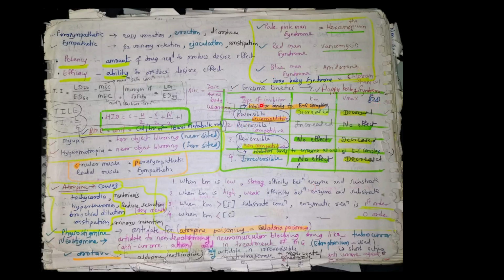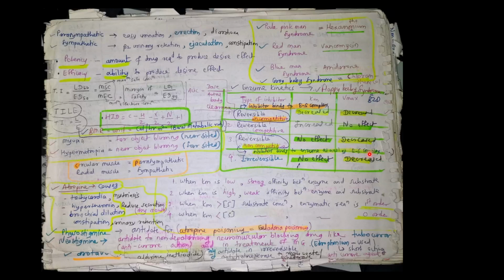See, types of inhibitor: there are 4 types: reversible uncompetitive, reversible competitive, reversible non-competitive, and irreversible. So Km and Vmax: reversible uncompetitive, decrease, decrease. Reversible competitive, increase, no effect. Reversible non-competitive, no effect, decrease. And irreversible, no effect, decrease. The important thing is that the reversible uncompetitive inhibitor binds to the enzyme substrate complex, and the reversible non-competitive inhibitor binds to the enzyme as well as the enzyme substrate complex.